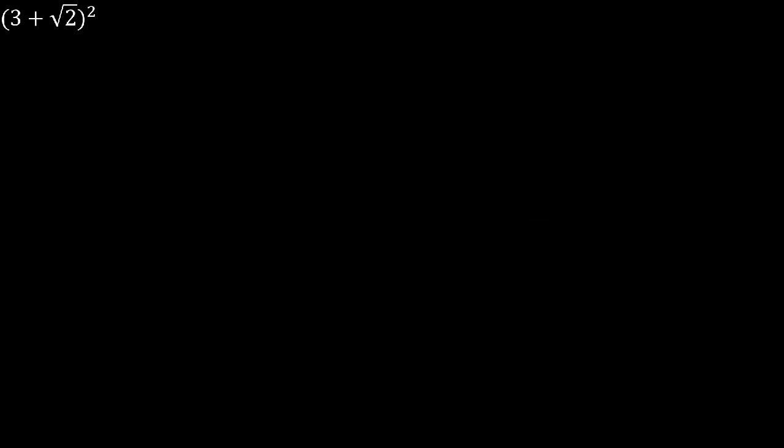Next, 3 plus root 2 whole square. a plus b whole square is equal to a square plus b square plus 2ab.